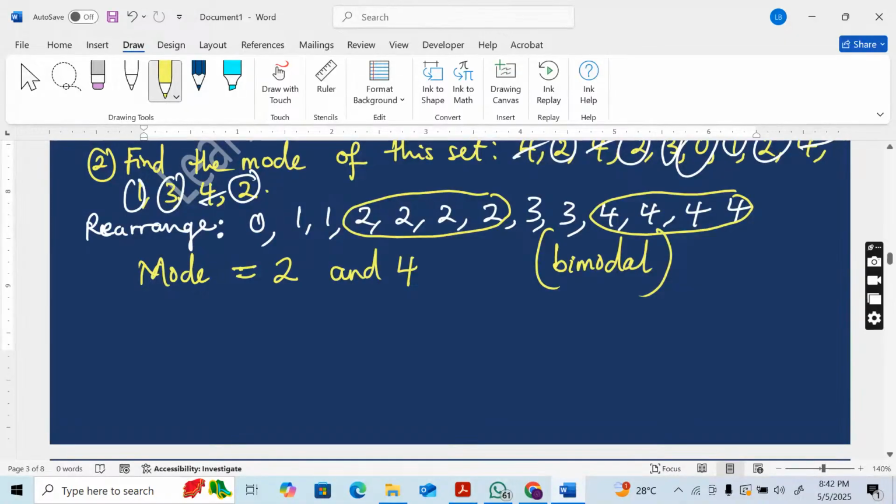Now, the next one we want to talk about is range. What is range?